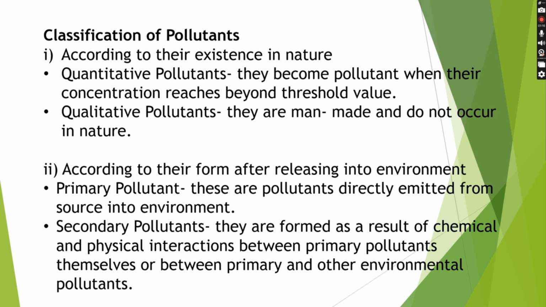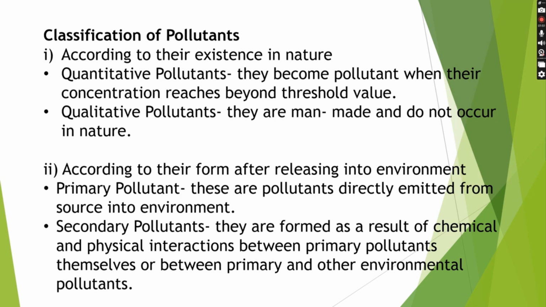According to the form after releasing into the environment, first is primary pollutant. Primary pollutant is the pollutant which is emitted directly from the source into the environment. They can be natural as well as anthropogenic. Natural sources can be natural processes like sandstorms and volcanic eruptions, or anthropogenic, meaning man-made sources like industrial and vehicle emissions. Examples of primary pollutants are SO2, CO, NOx, particulate matter.